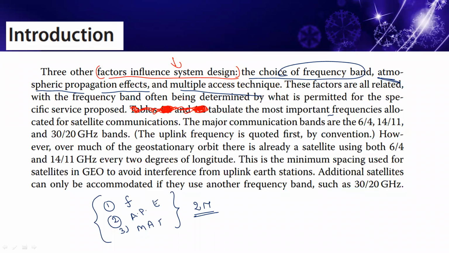Number one, choice of frequency band. Government-allocated frequency bands are generally designated as 6/4, where the numerator is uplink and the denominator is downlink. So 6/4, 14/11, and here we have 30/20. These are the popular bands for satellite communication.